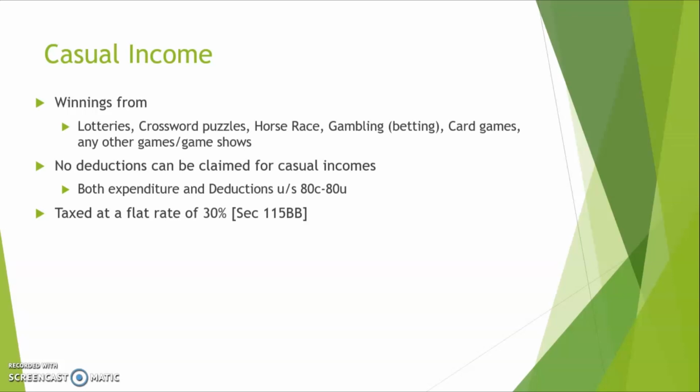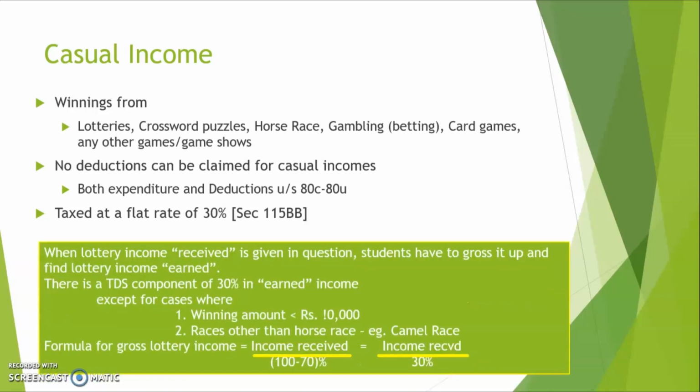So in order for us to find the total income of an assessee, we should gross up the item. What we essentially earn out of a winning as per cash flow income is an amount after deducting tax. So we need to add back that tax and find out what our gross income is in order to find the total income.